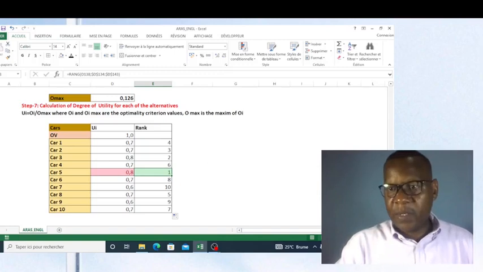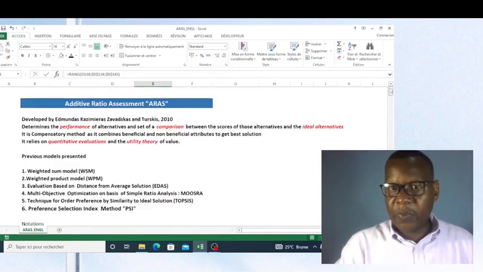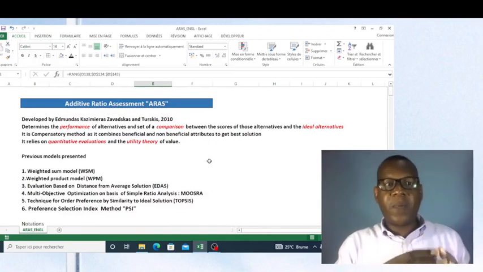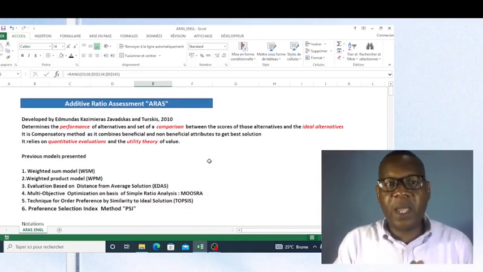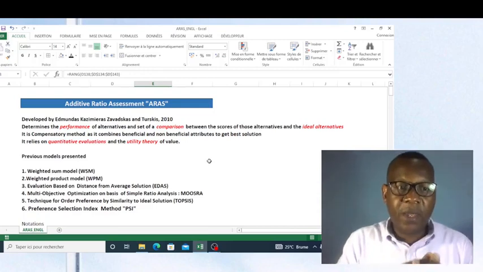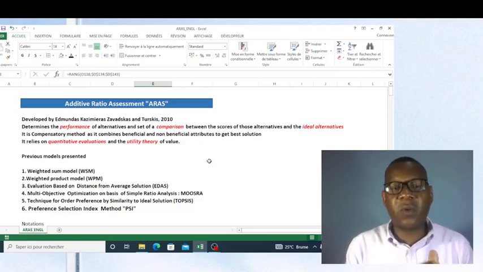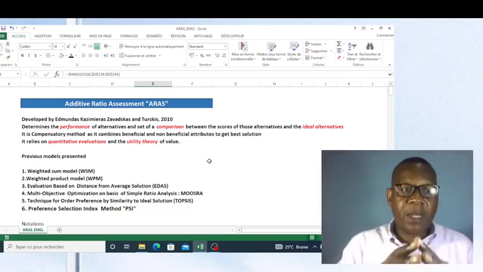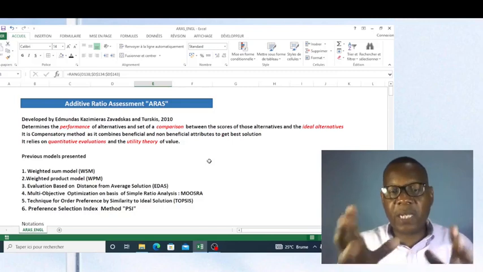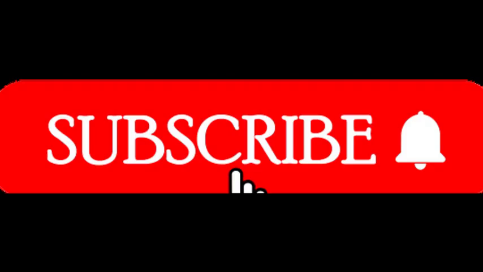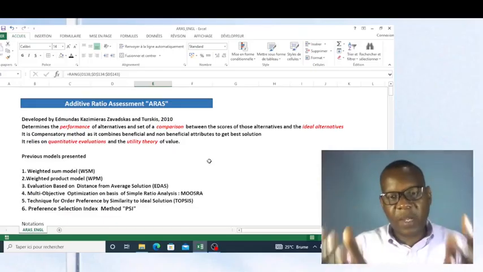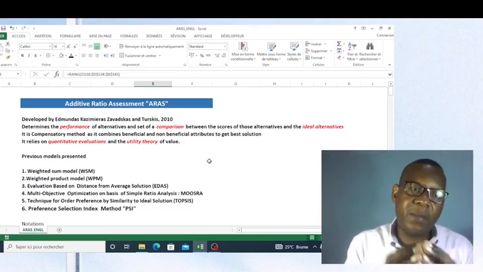The conclusion of the additive ratio assessment is to buy car 5, as it was in the 6 previous methods that I have presented: weighted sum model, weighted product model, evaluation based on distance from average solution, objective optimization on basis of simple ratio analysis, technique for order preference by similarity to ideal solution, and preference selection index method. All these methods concluded that car 5 can be bought.